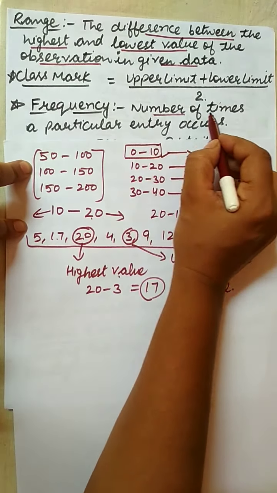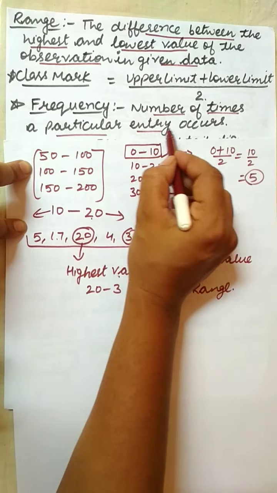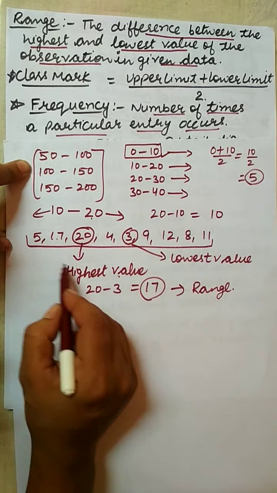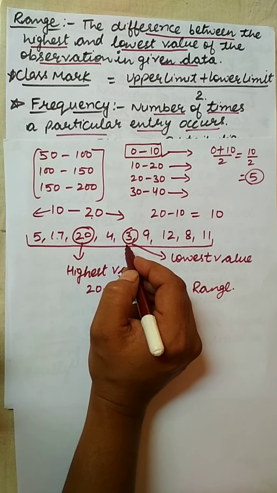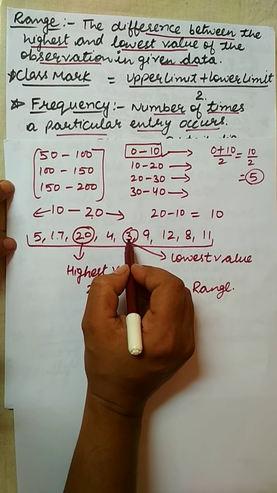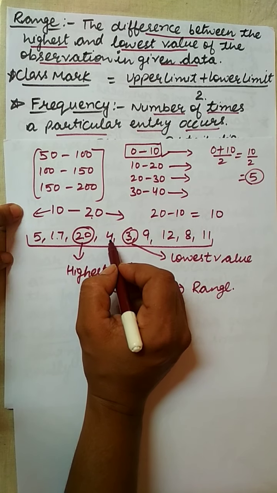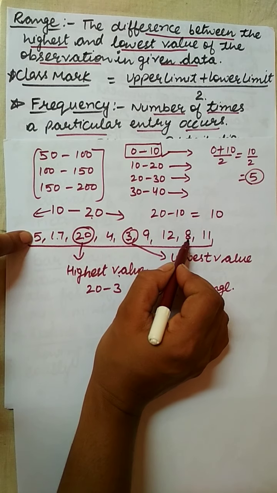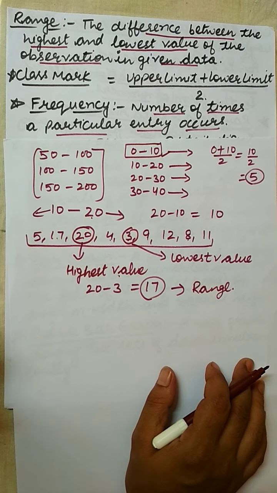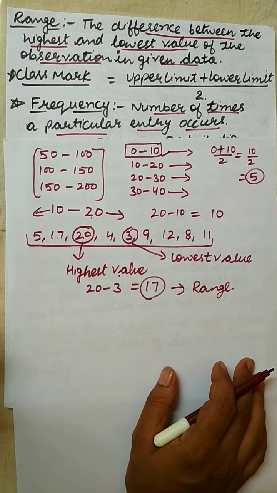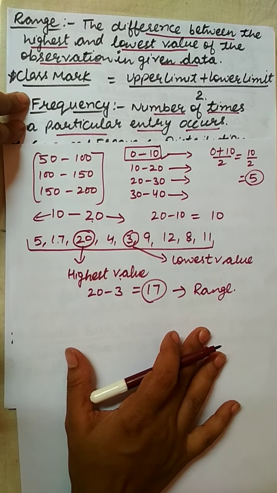Frequency is the number of times a particular entry occurs. As here I have written the data, here I will see how many times a particular entry occurs. Like 3 occurs once, 4 occurs once, 5 occurs once, then 8 occurs once. All the entries are occurring here one single time. This can be more than one time, as we have so many students in the class who got the same marks. So frequency is basically the number of times a particular entry, event, or mark occurs in the given data.